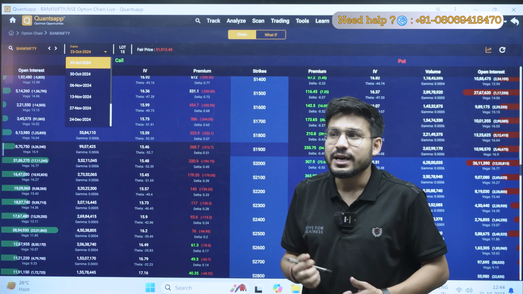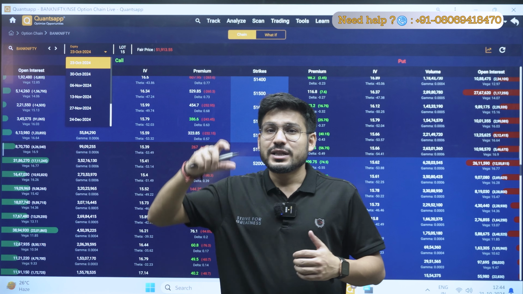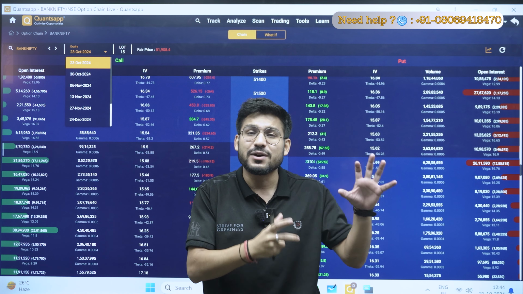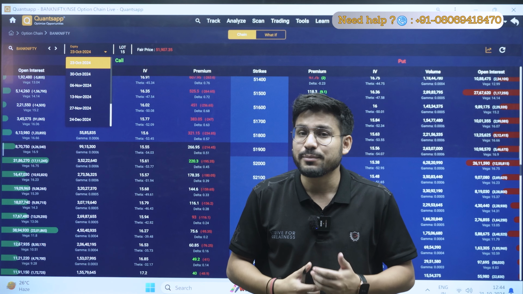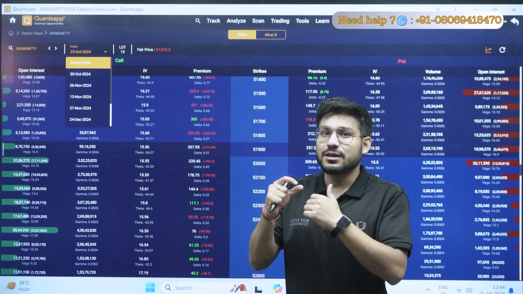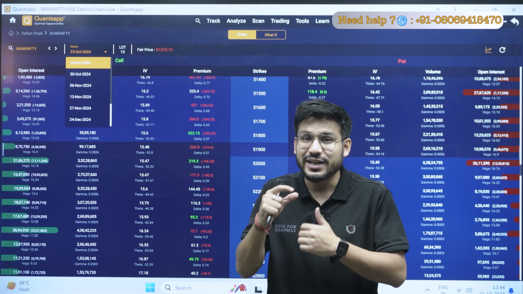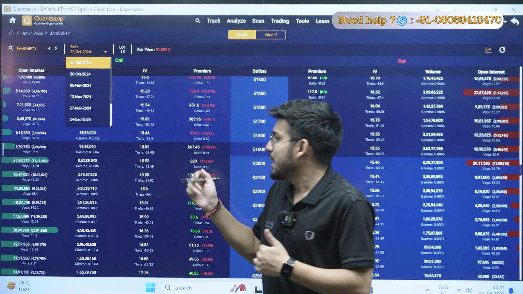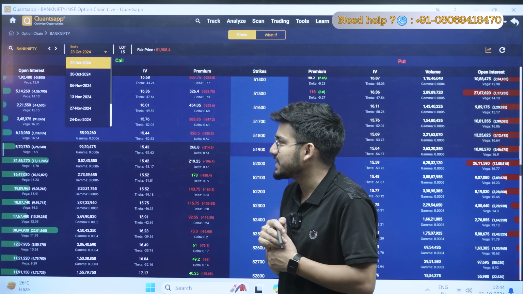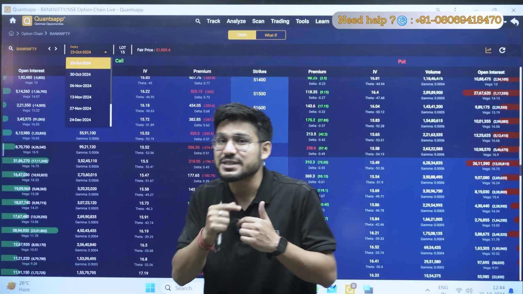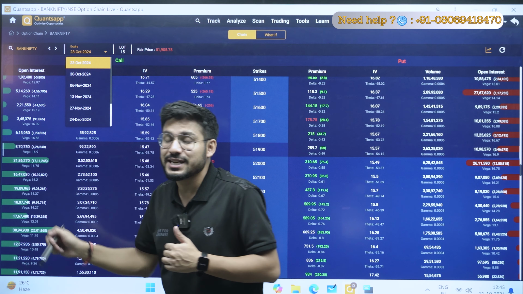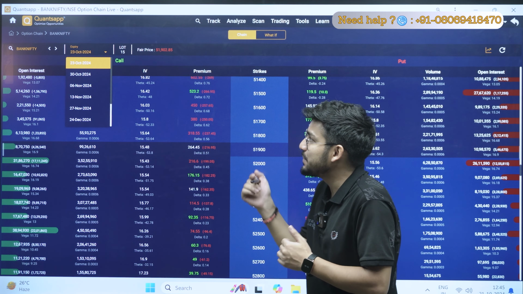ठीक है, Vega क्या होता है? So Vega is nothing but if there will be 1% volatility in the market, at that time how much the premium will change, that is being denoted by the Vega. So for example, if my market volatility changes by 1%, right? If it increases by 1%, at that time my premium, for example the 51,900 strike price, its premium is 266.6, right? So if there will be 1% volatility in the market, at that time my premium will change by 16.9 paise, right? That is being shown here.